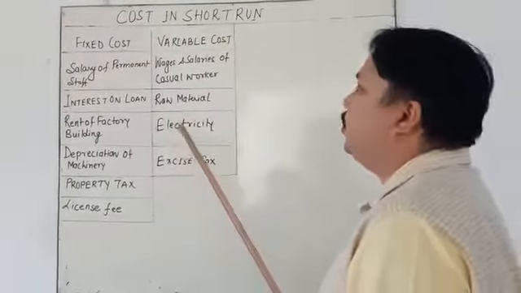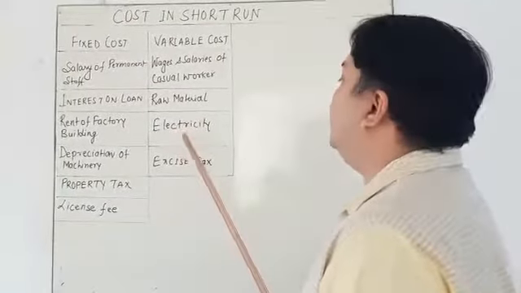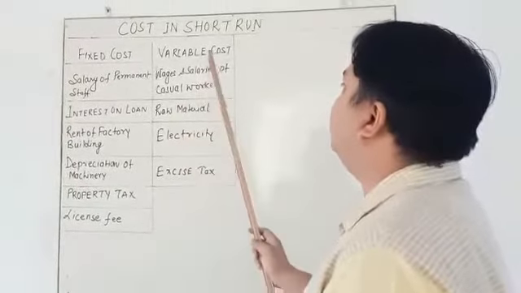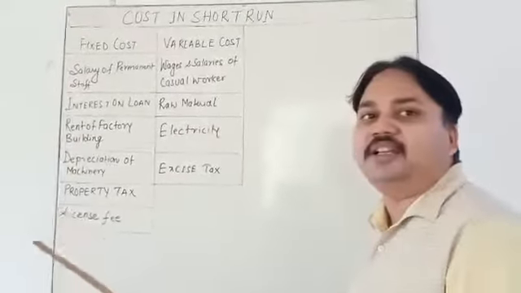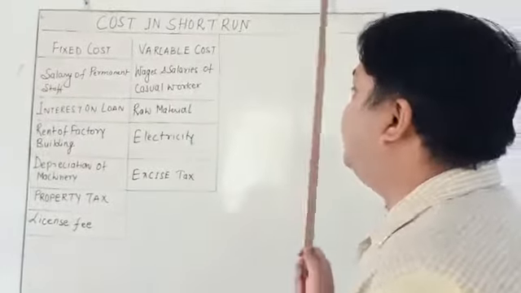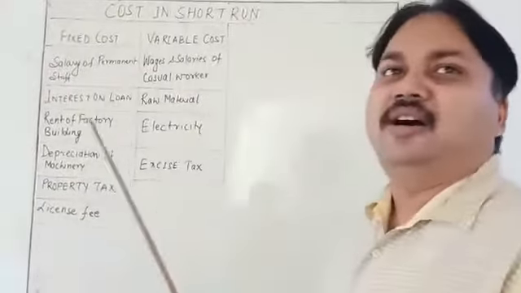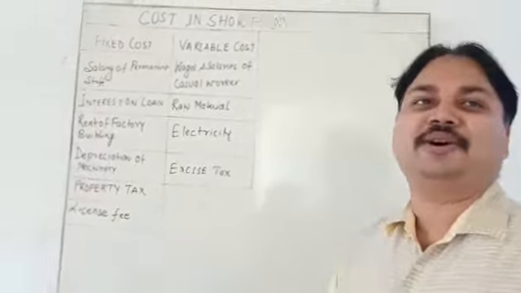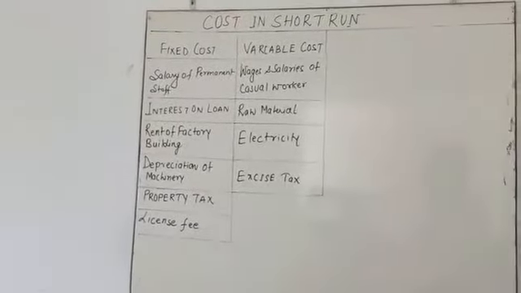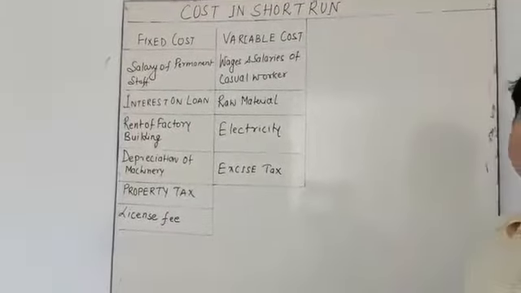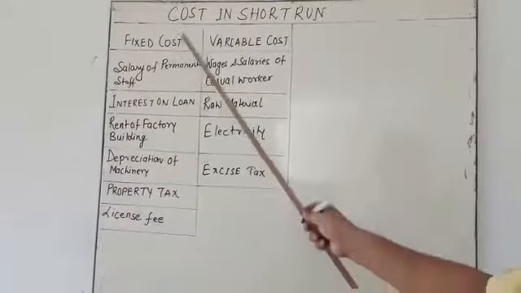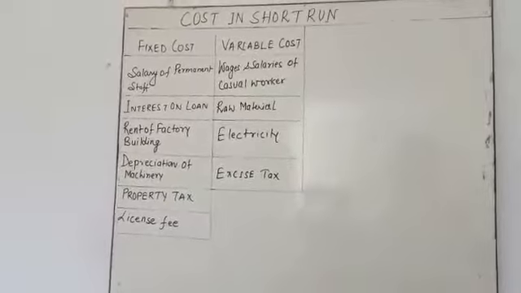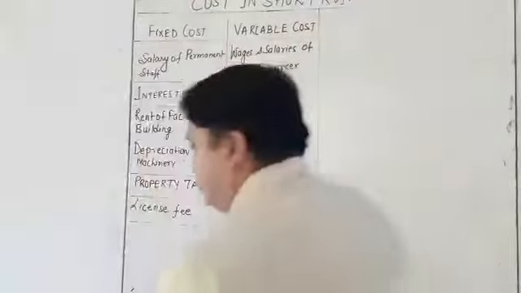Electricity charges, whatever electricity is consumed day to day in the factory, are also variable cost. Excise duties are related to the production of goods and commodities, so they are also variable cost. My dear student, you have to observe that there are two types of cost for production, fixed cost and variable cost, and together they are called total cost.